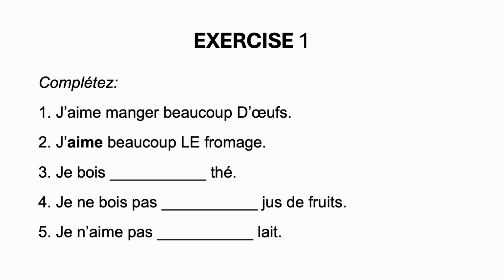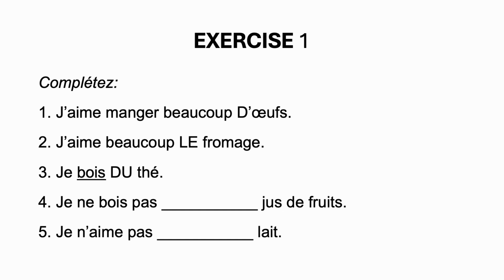3. Je bois du thé. I drink tea. So here you have bois, which is another verb of preference. You don't have an article, so you have to use the form du for a masculine singular noun. You could also say je bois un thé, I'm drinking a tea.